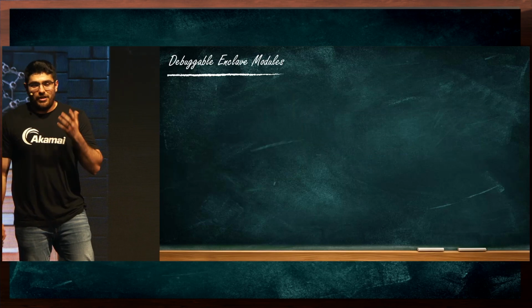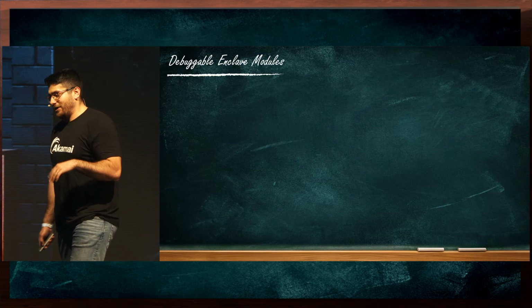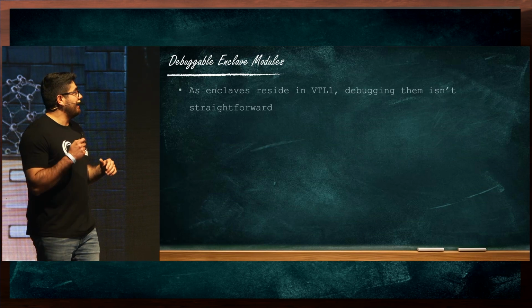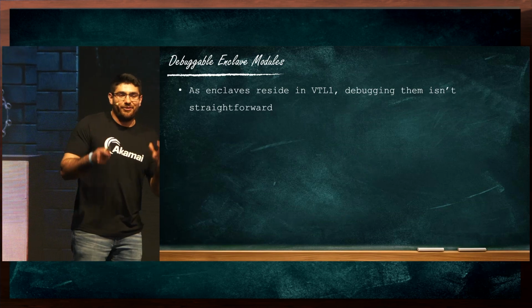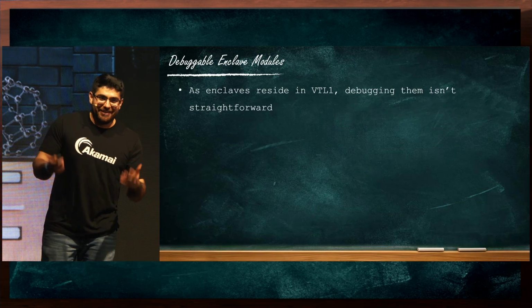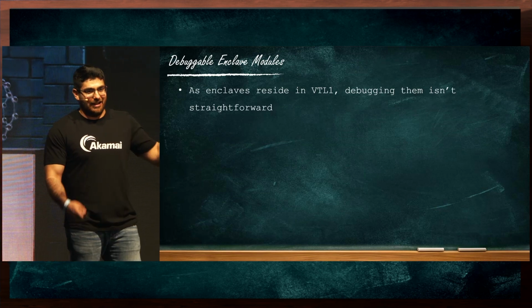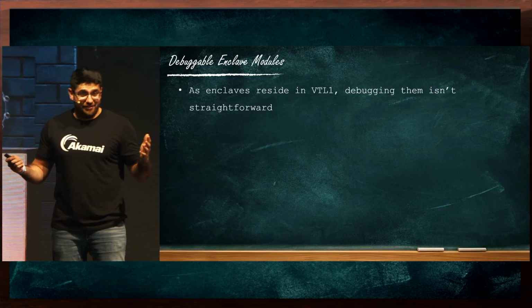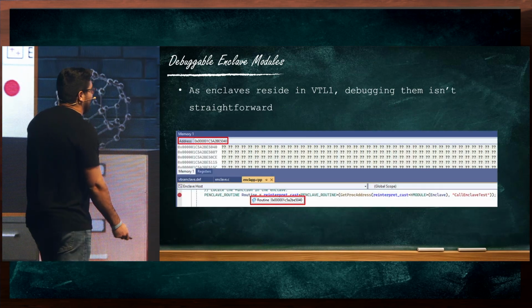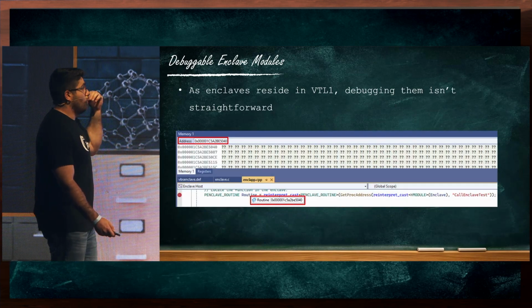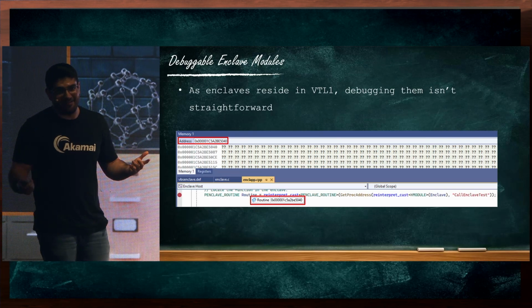When you try to develop an enclave, you might come into a bit of a problem. It turns out that debugging enclaves is not really straightforward. The entire idea of enclaves is that nothing within VTL0 can touch their memory. You know what runs in VTL0? Your debugger. So if you simply try to debug an enclave, you won't be able to access its memory to read it. You won't be able to place breakpoints. So yeah, that's a problem.